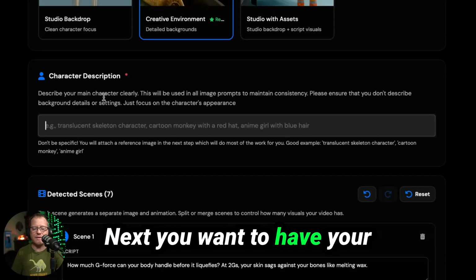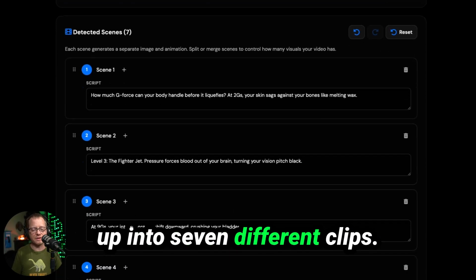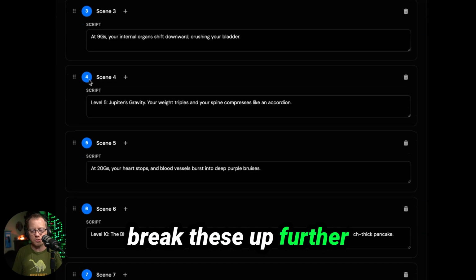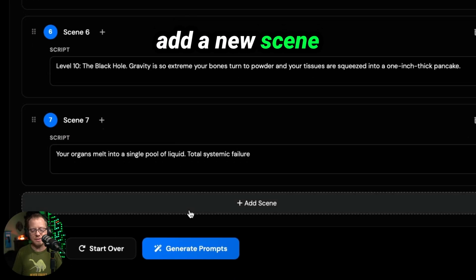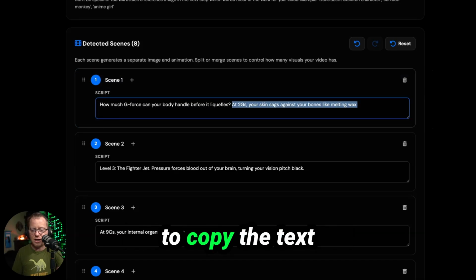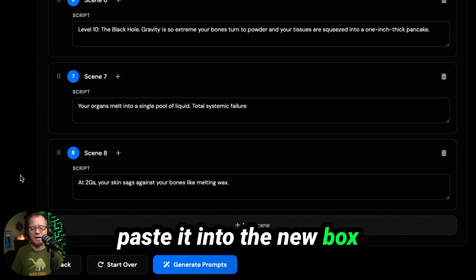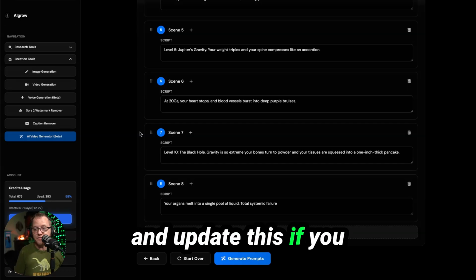Next, you want to have your character description. Then the script was broken up into 7 different clips, and if you wanted to break these up further, it's pretty simple. All you do is add a new scene, and if I wanted to break this scene into 2, I would just have to copy the text, paste it into the new box, and then place it in the order that I want it. And then just go ahead and update this if you feel like you need to.